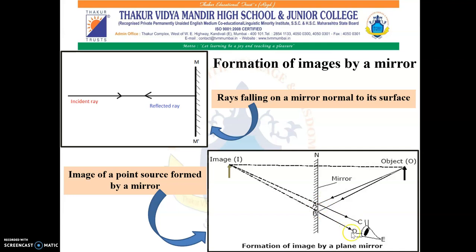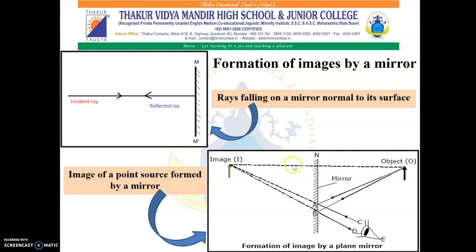When these reflected rays are extended behind the mirror, they meet at the point I. When seen from E, the rays appear to be coming from the point I. Other rays starting from O also get reflected and appear to be coming from the point I only. Thus, point I is the image of the point O.